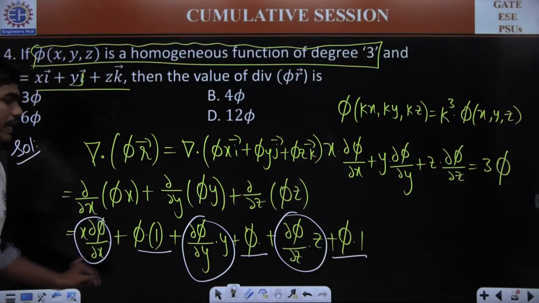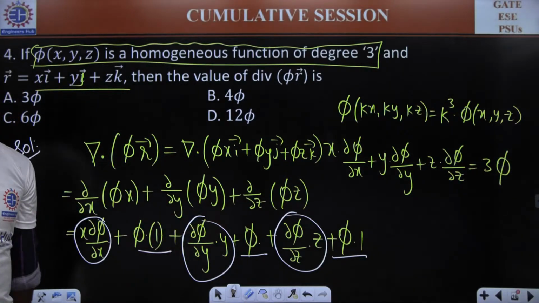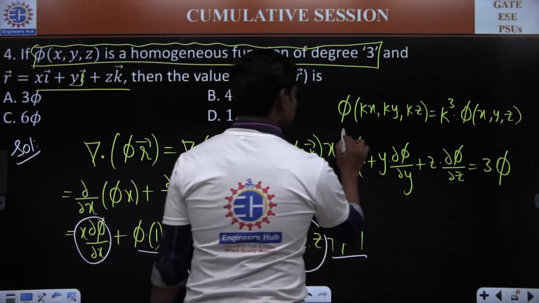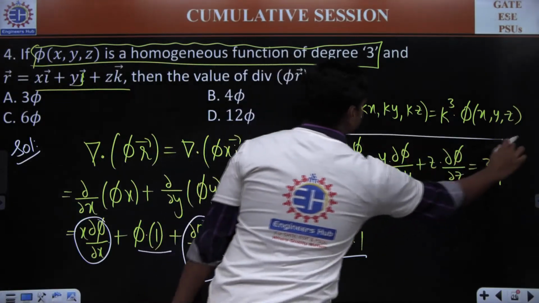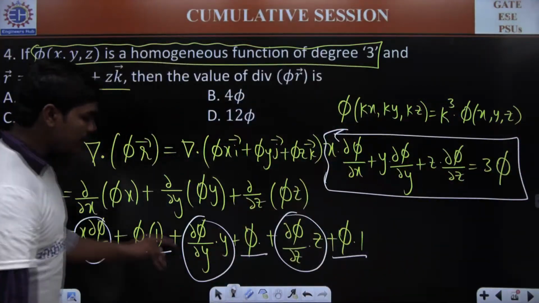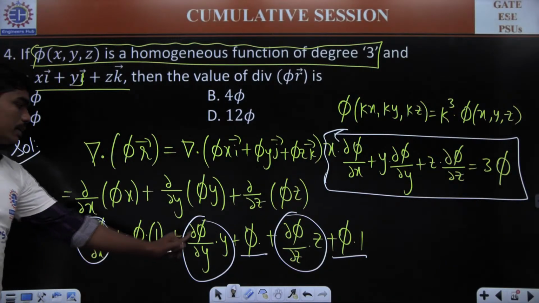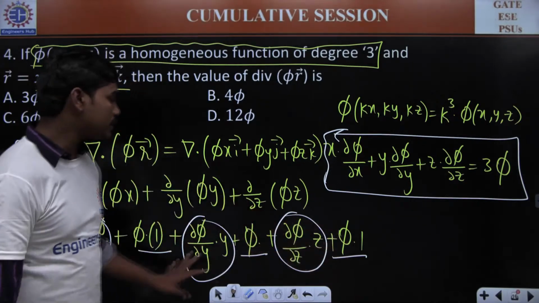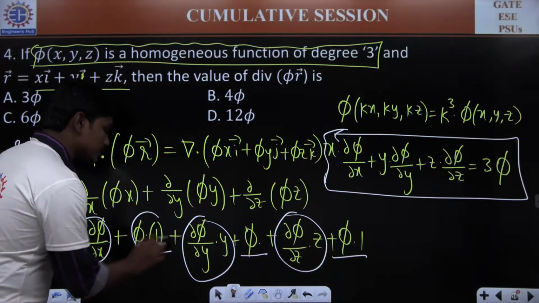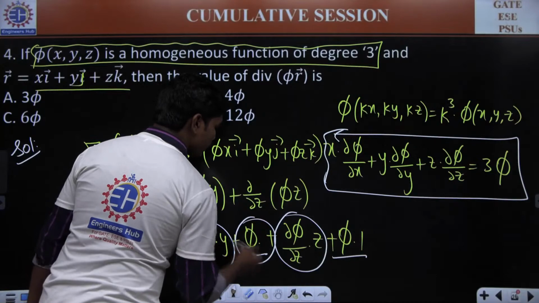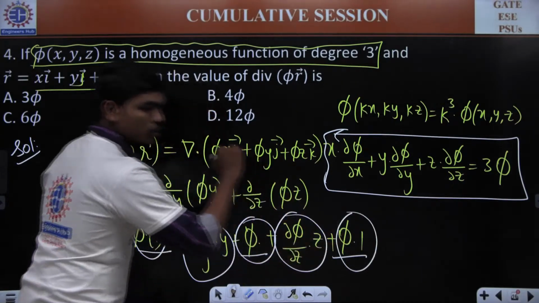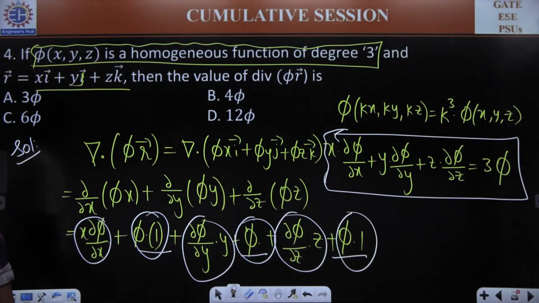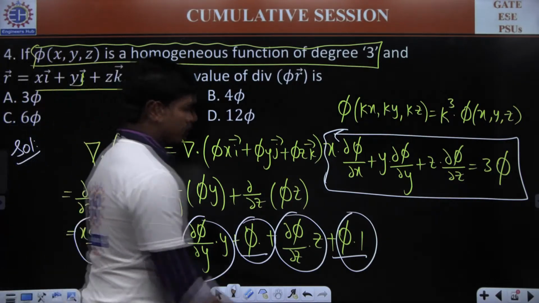Can you all tell me in total how many phi's we'll be having using this result, which we have already written here? This combination we have somewhere here, correct? X into dou phi by dou x plus y into dou phi by dou y plus z into dou phi by dou z, and also we have 3 individual phi's here: first phi, second phi and third phi. So total how many phi's do we have here? It's total 6 phi, correct?